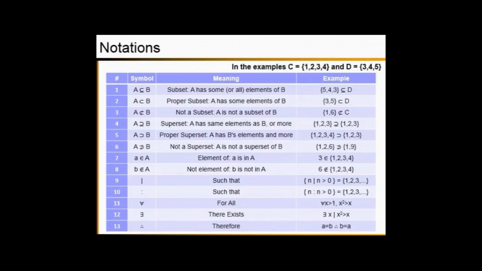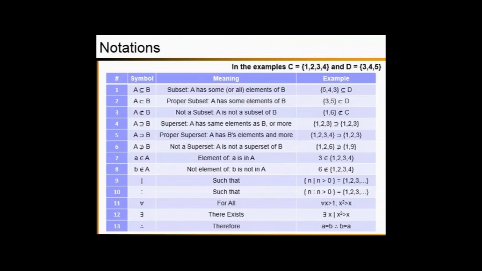The third symbol, not a subset. So it is given as A not a subset of B. That means none of the elements in the set defined by someone is included in the second event. According to this example, the defined event is a set of 1 and 6, and I'm going to compare that with the event C as defined above.